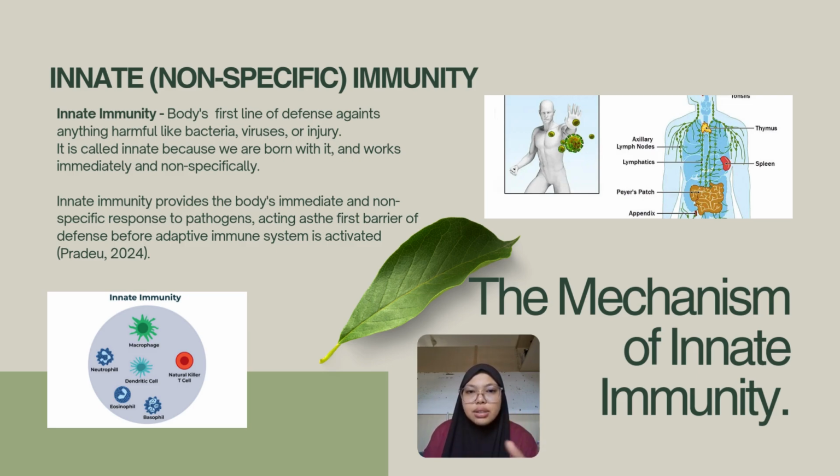Meaning it's general and we are already born with it since we are babies. So innate immunity provides the body an immediate and non-specific response to pathogens, acting as the first barrier of defense before the adaptive immune system is activated.